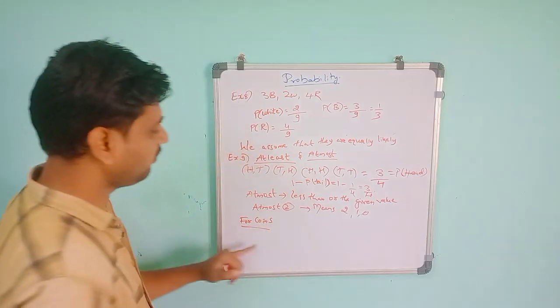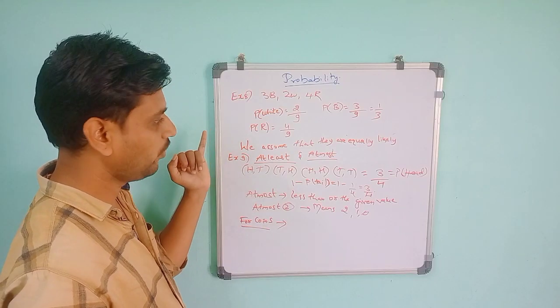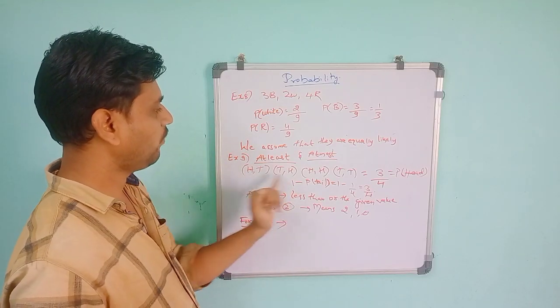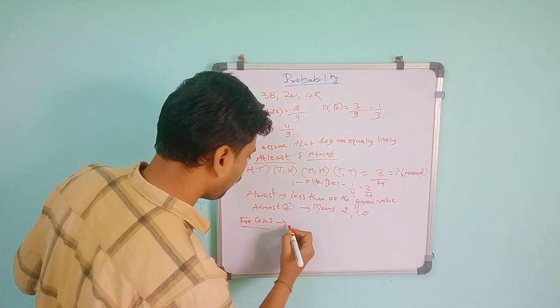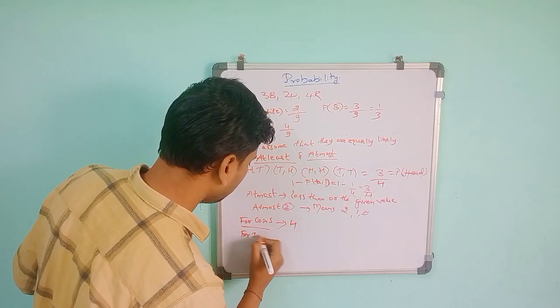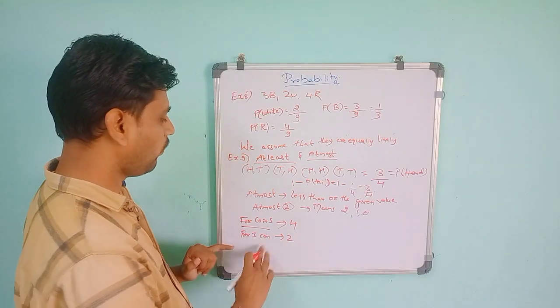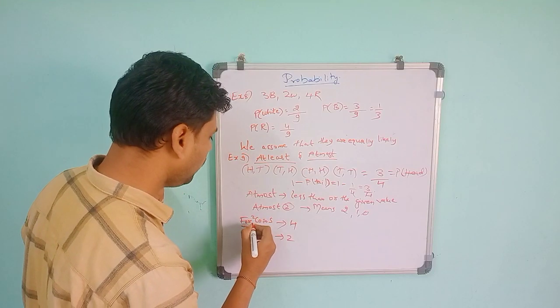If you take two coins, as you did in the previous example, there are four possible outcomes. For one coin we have two, that is head or tail. For two coins it will be four.